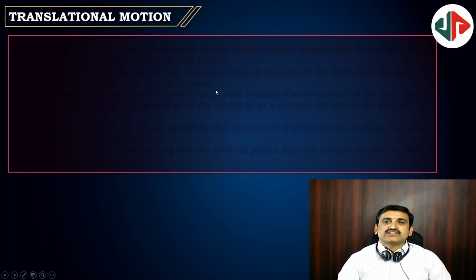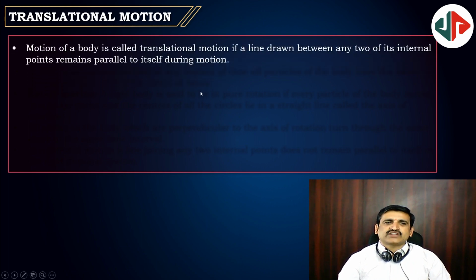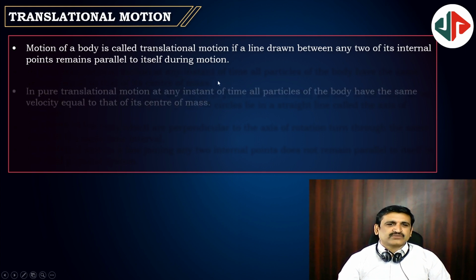Translational motion means a straight line motion. That is a translatory motion. A motion of a body is called translatory if a line drawn between any two of its internal points remains parallel to itself during the motion. Of course, you can feel that it's a straight line motion.